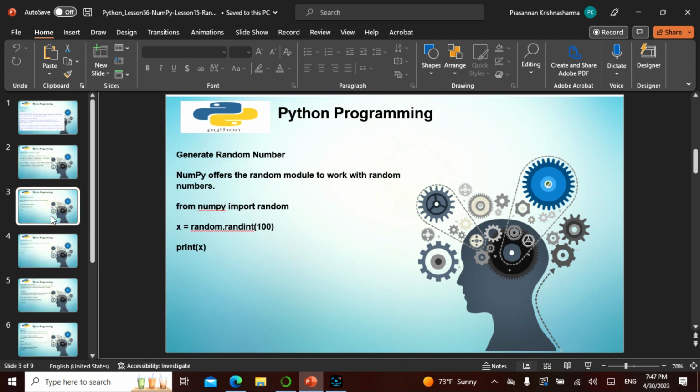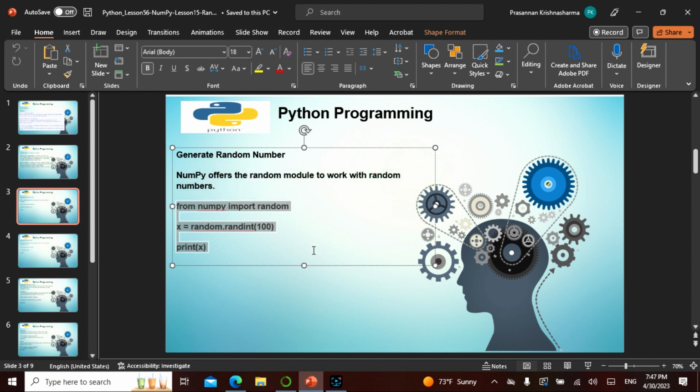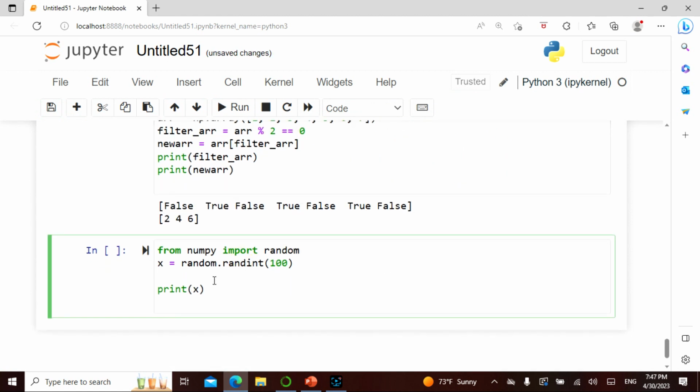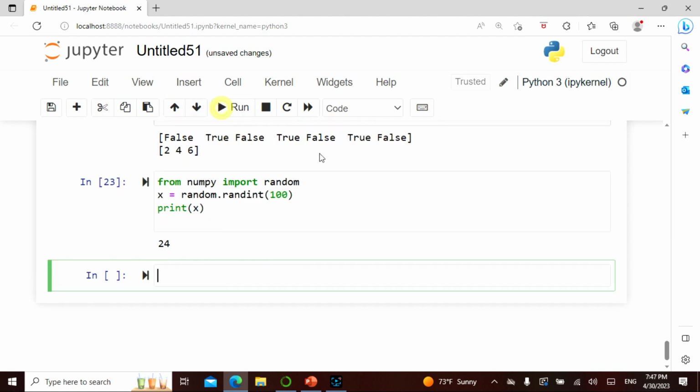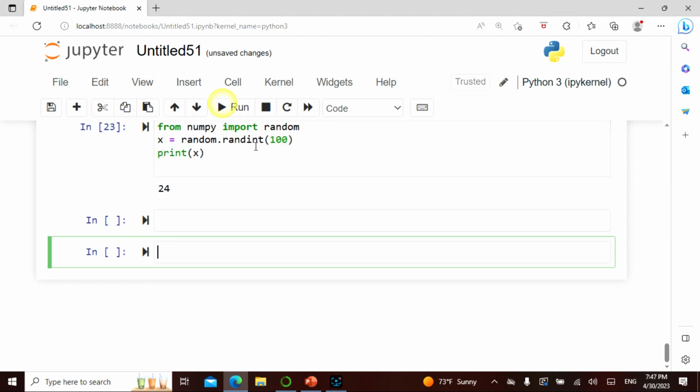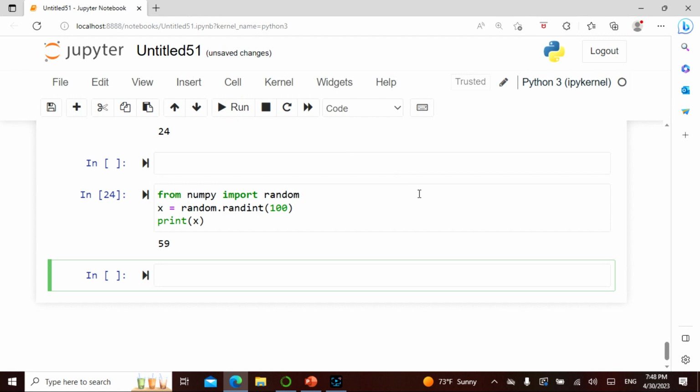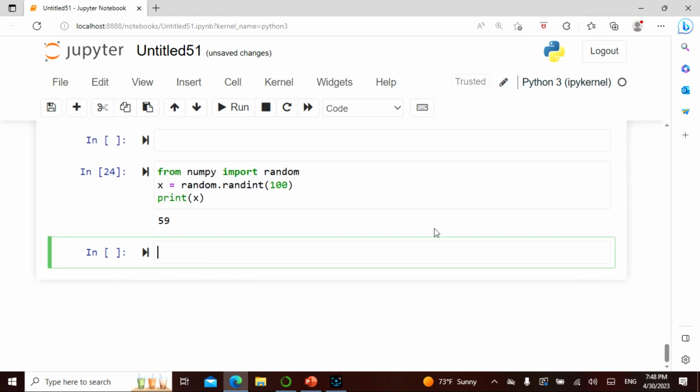All right, how would you actually generate a random number? Let's take an example. From NumPy we import random, and then we say up to 100, give me a random number with random.randint. It's giving me 24. If I run it again, it is going to give me something else. I run this again, it is 59. So this is random, because it is not the same. You can't predict it, and there is no pattern.